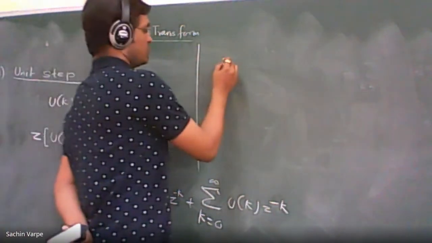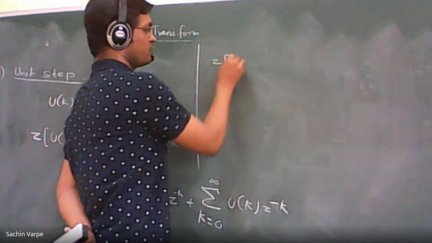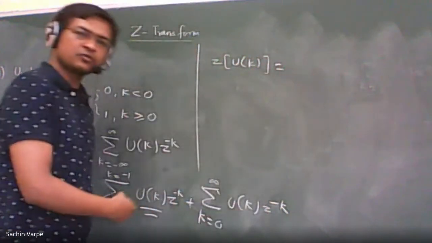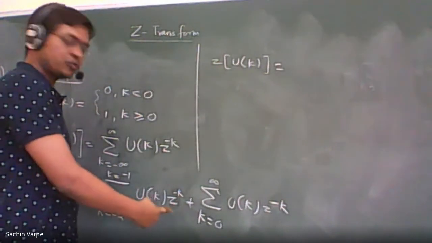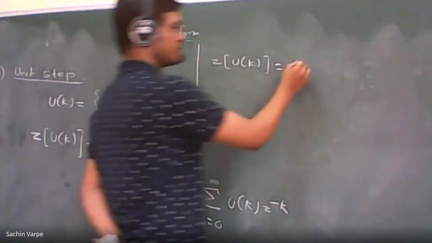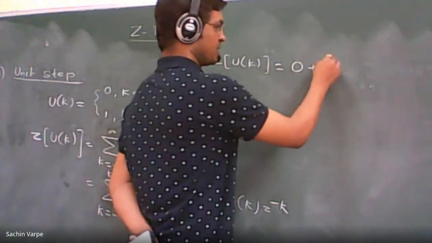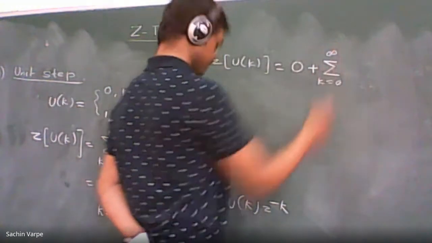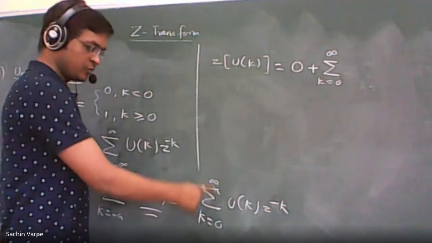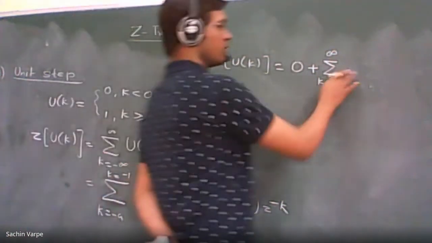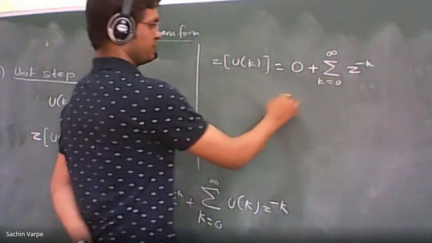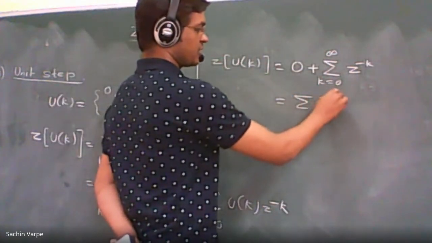So, the Z transform of u of k equals, and write directly 0 for the negative part, because 0 into any power of z is 0, and the sum will be plus the summation for k from 0 to infinity. For the positive part, u of k is 1, so 1 into z raised to minus k. That is the key. This is actually z raised to minus k.